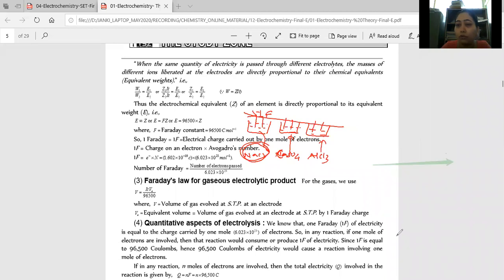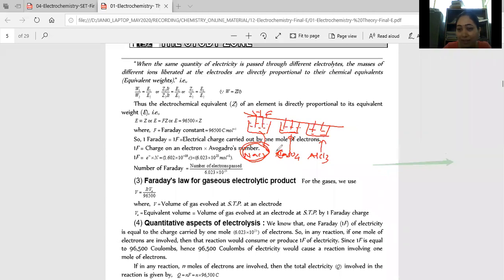Write down in chat box how many moles of sodium, calcium and aluminium. 2H2, 3H2, 1H2, yes, write down in chat box how they will form, how many moles. Harsh, 1 farad electricity is passed. Tell me how many moles.